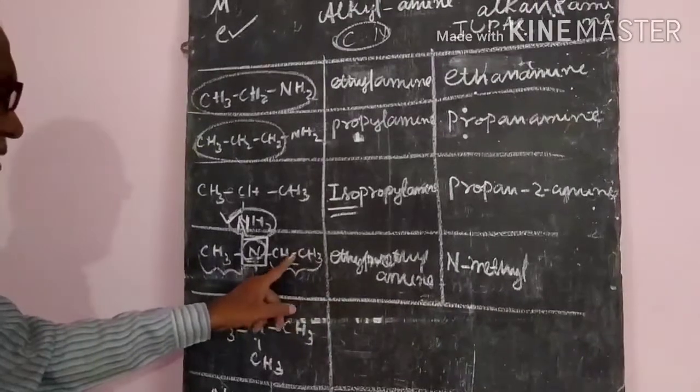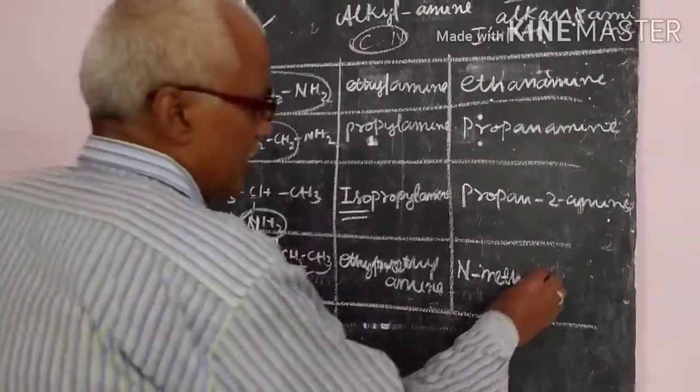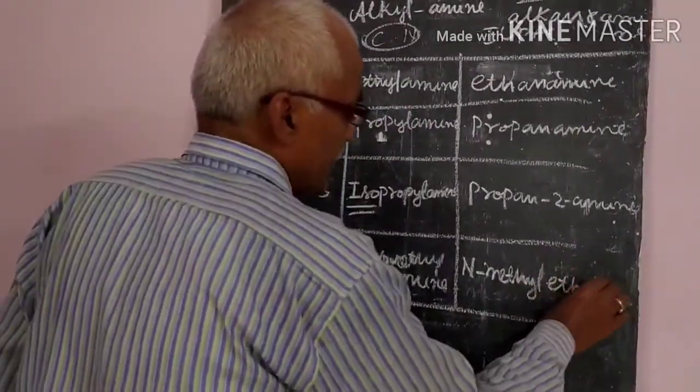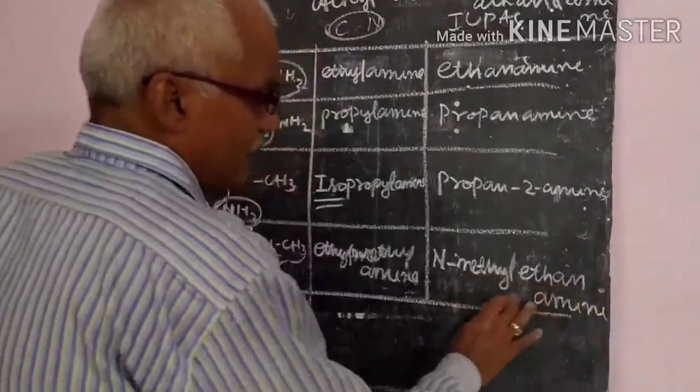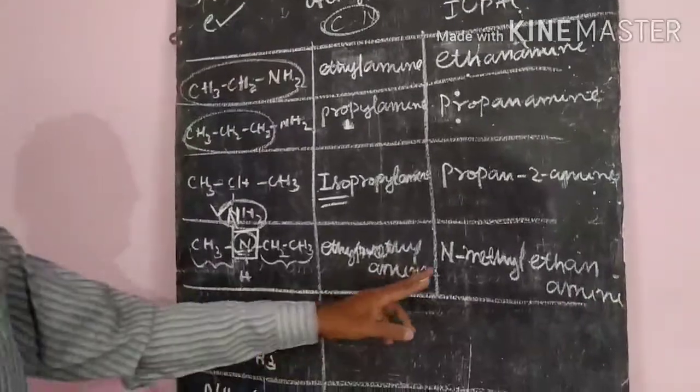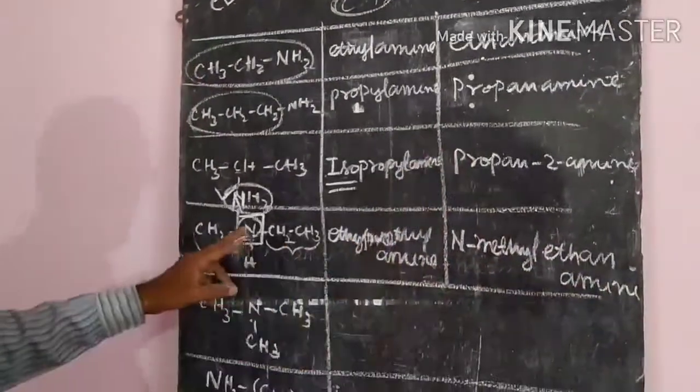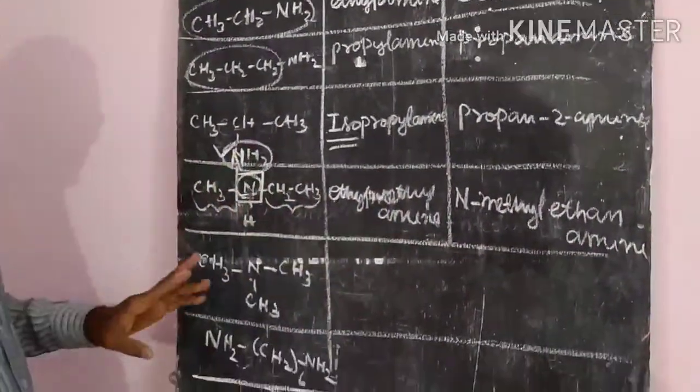And what is the other one? Ethane is there, and amine is there. So what you have to write down? Ethanamine. All the words, no gap will be there. You have to write them continuously. N-methyl ethanamine. N-methyl ethanamine.